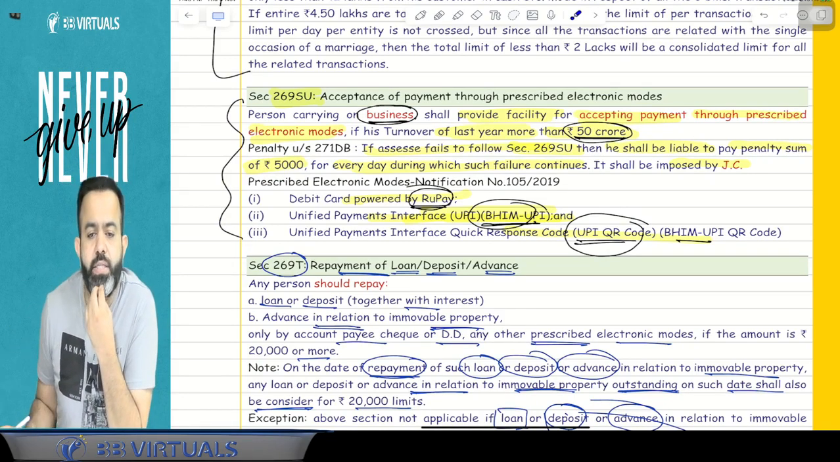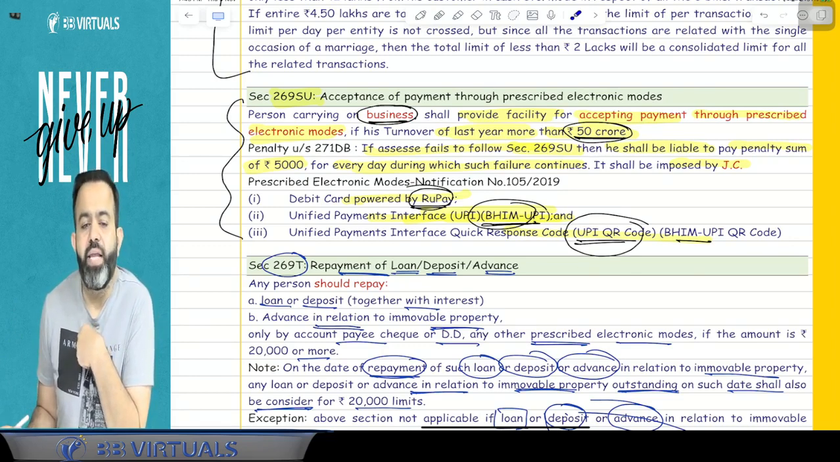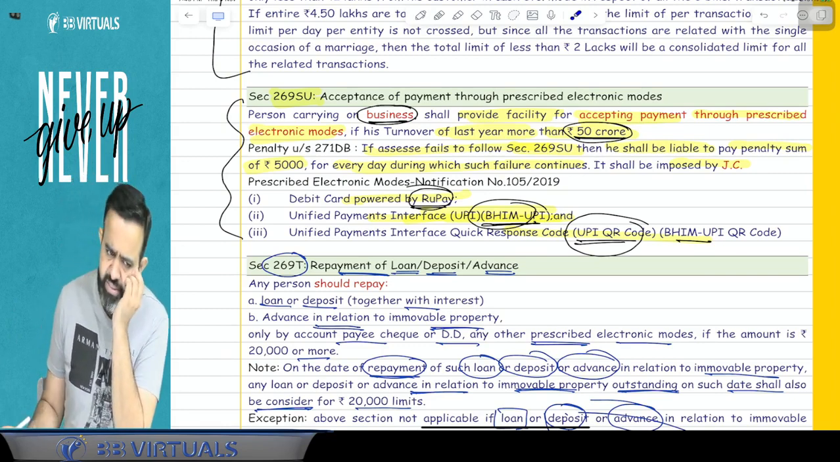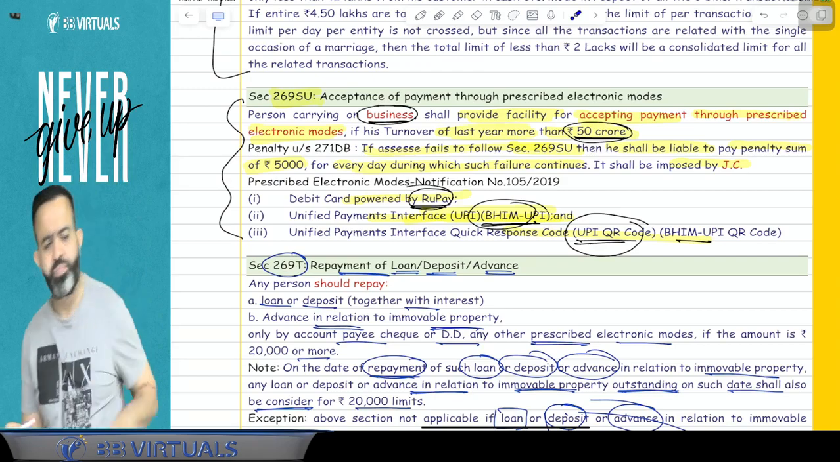Yes, sir, in the third example, the mode of payment of 3 lakh is made through NEFT, and the balance of 1.5 lakh is paid through cash. No, then there will not be a violation.